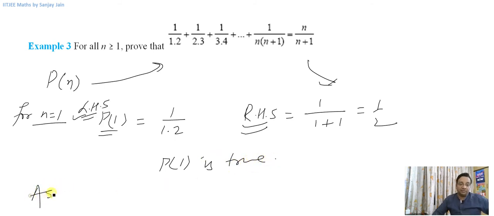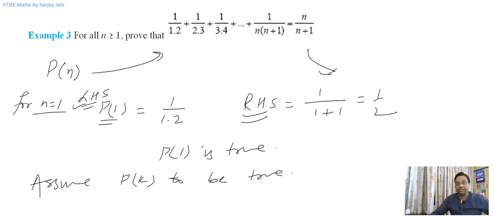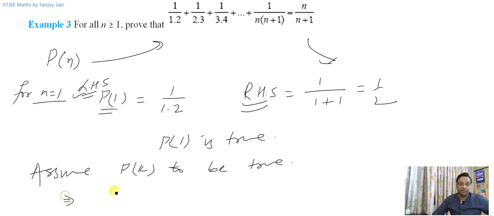Now the next step will be to assume p of k to be true. That means 1 divided by 1 into 2 plus 1 divided by 2 into 3 plus 1 divided by 3 into 4 plus and so on. What will be p of k?